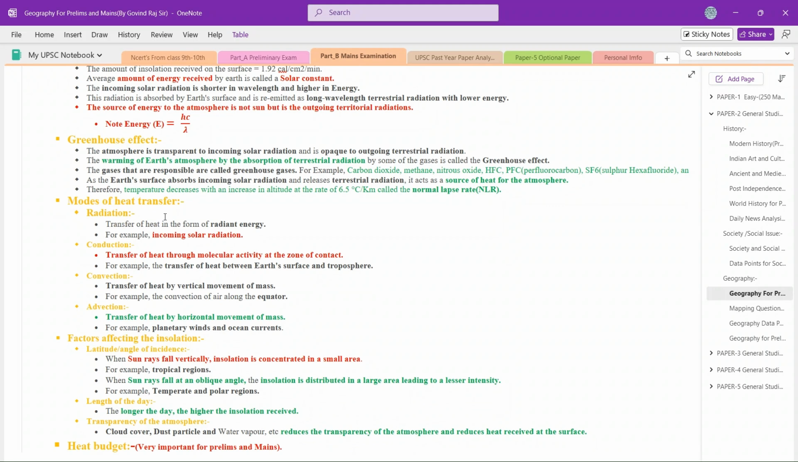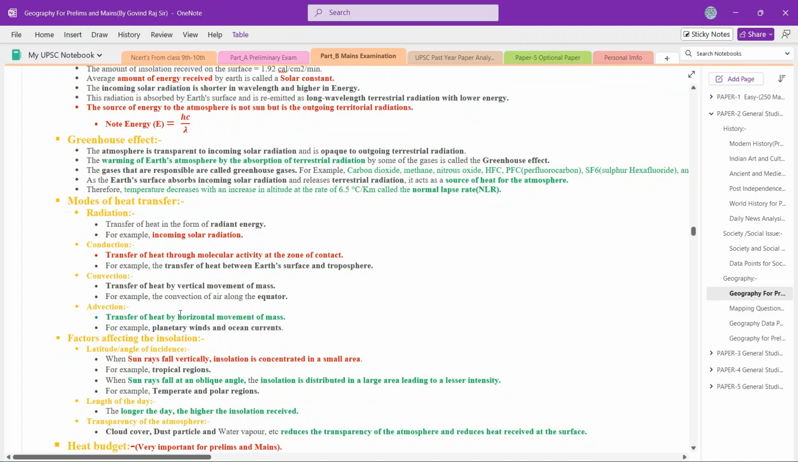Conduction is the transfer of heat through molecular activity. Simply, if you put an iron rod on a fire, that is conduction. Convection is the transfer of heat by the vertical movement of masses. When the incoming solar radiation falls on the Earth's surface, vapors start rising from there. This is a simple example of convection.